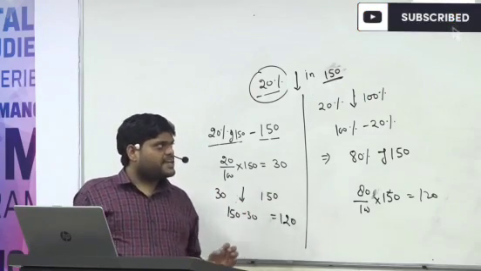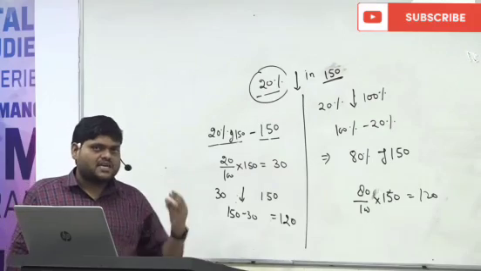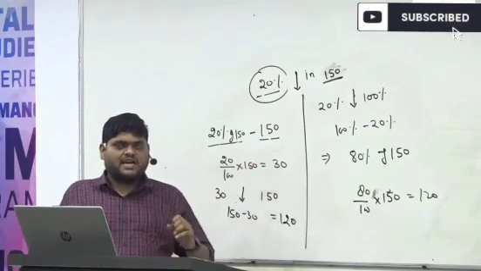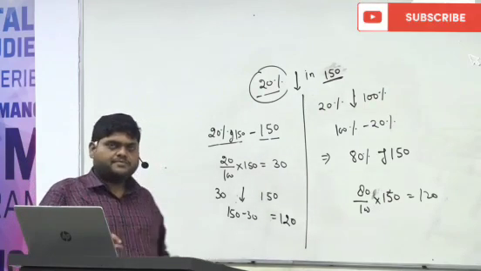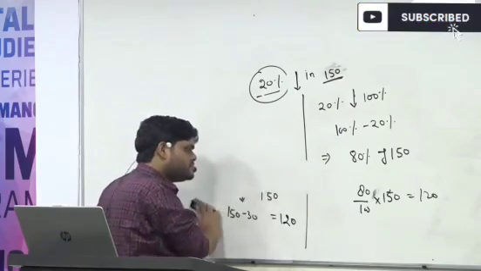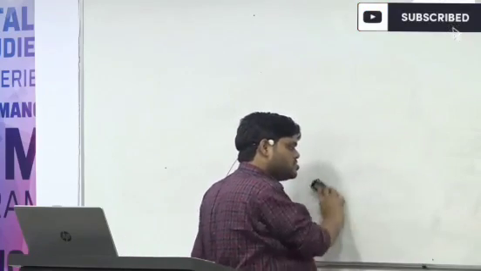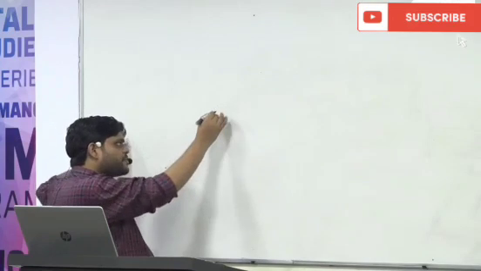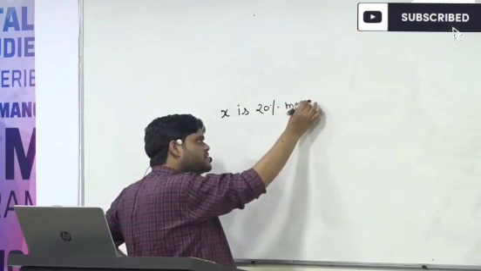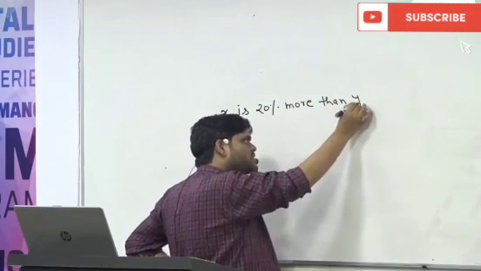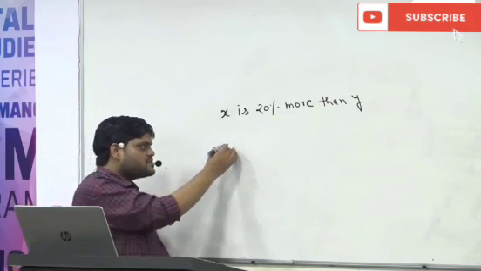So if a statement is given, X is 20% more, 20% increased, that means X was initially 100%, now X becomes 120%. Now suppose the statement is X is 20% more than Y. How to interpret this?